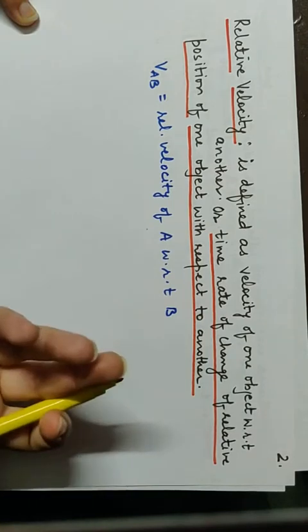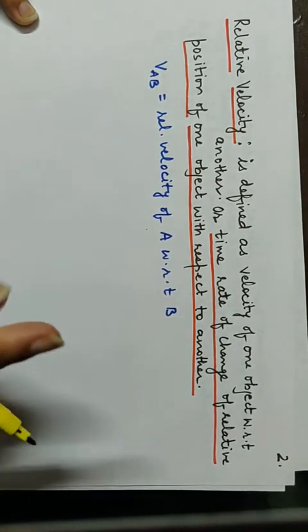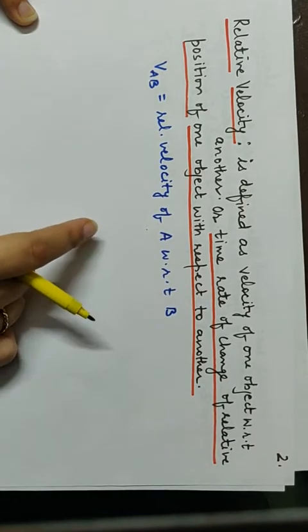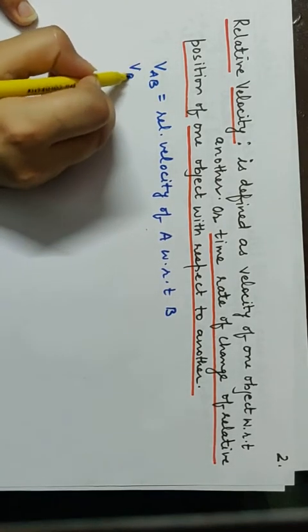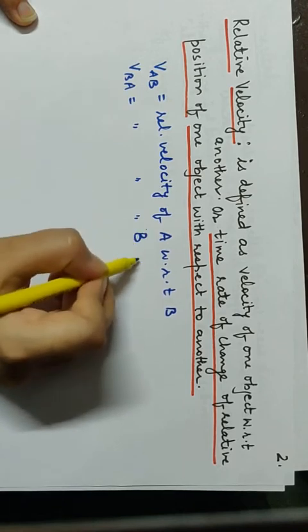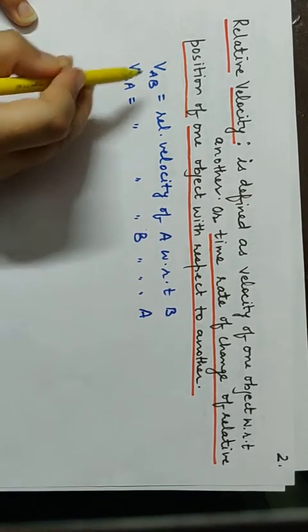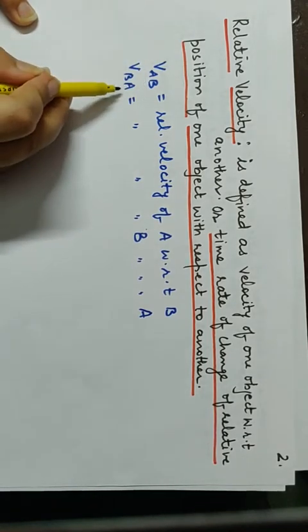With respect to, whoever we say it for, you imagine him as the observer, mind it. Whoever you say with respect to him, he would be the observer. Here B is the observer. Or if I need to find out VBA, then I should call it relative velocity of B with respect to A. Whoever is written later will be the observer. Speed of this with respect to this. Speed of this with respect to this.